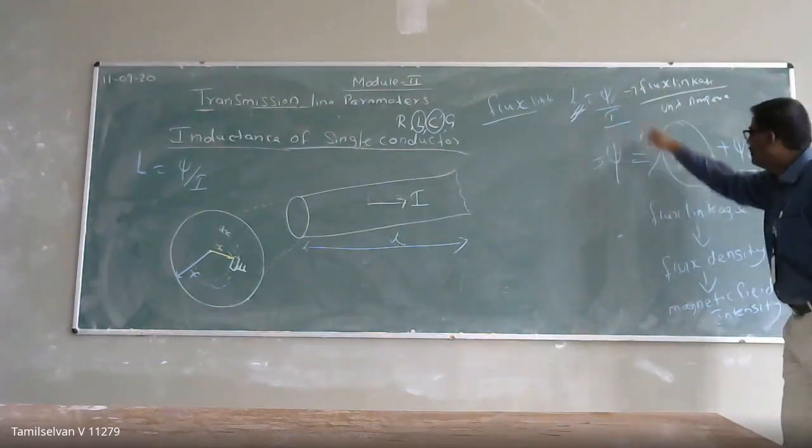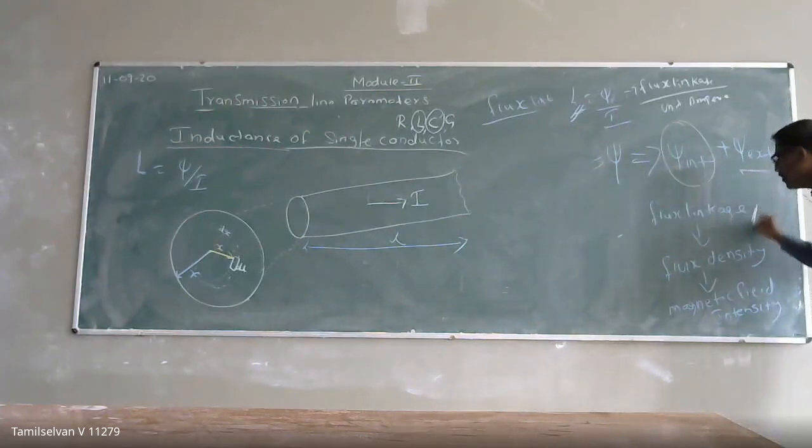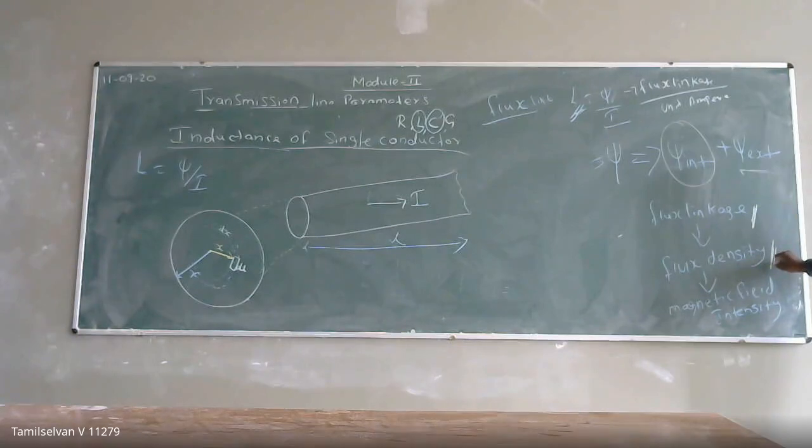If I want to calculate the flux linkage, I have to know my flux density. To know the flux density, I have to know my magnetic field intensity. If I know the magnetic field intensity, then I can calculate my flux density. If I calculate the flux density, I can calculate my flux linkage.